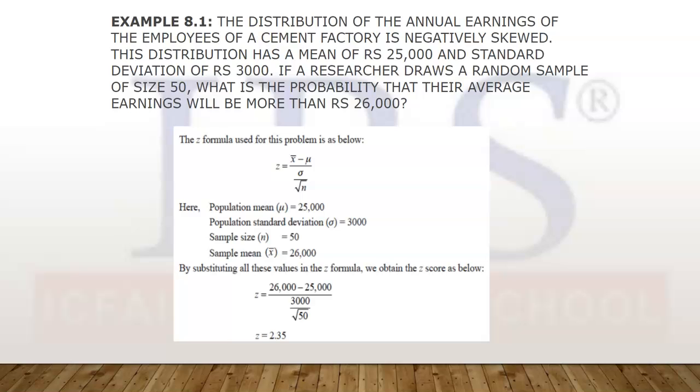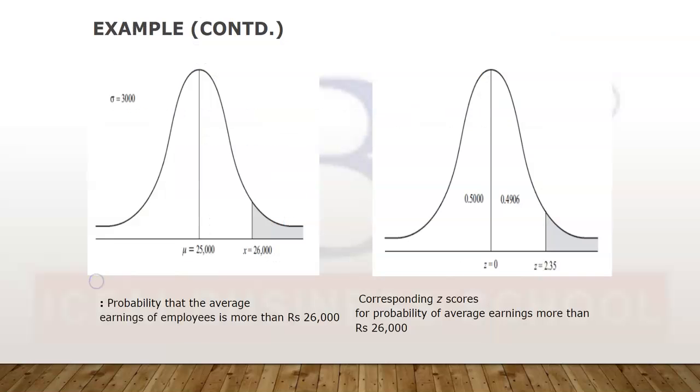We have done the same problems in the normal distribution, but there is a slight difference. In this case, z will be x bar minus mu divided by sigma by root n. Substituting the values, we get z as 2.35. So let us see this. At 2.35, since we want more than 26,000, we are going to find the shaded region, the greater-than region. We get 0.4906, and subtracted from 0.5, we get the region. So the probability is 0.5 minus 0.4906.